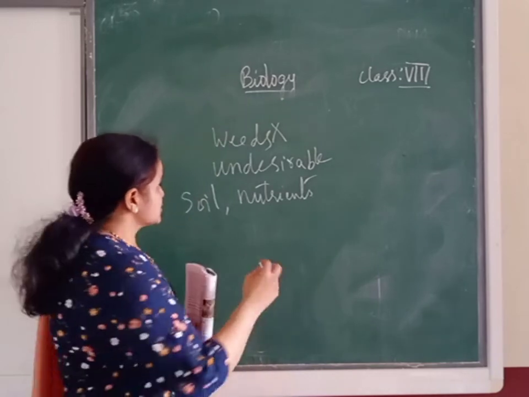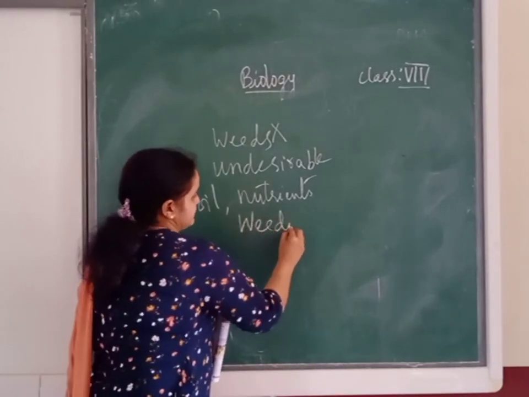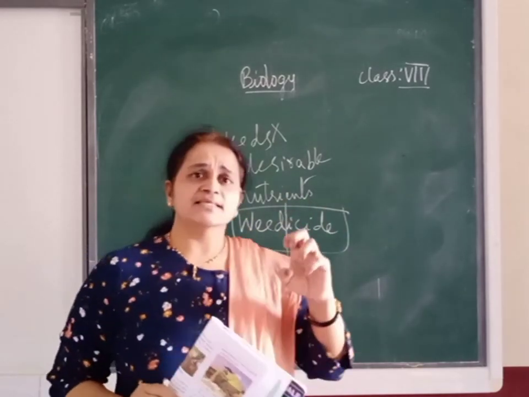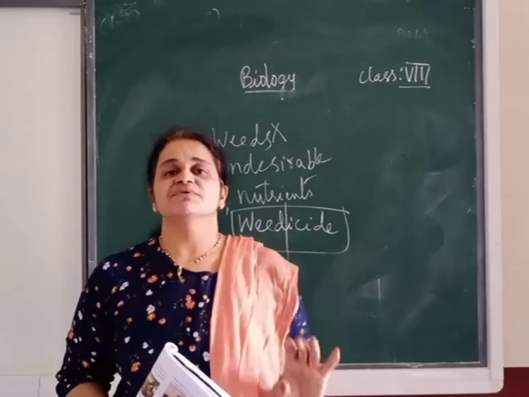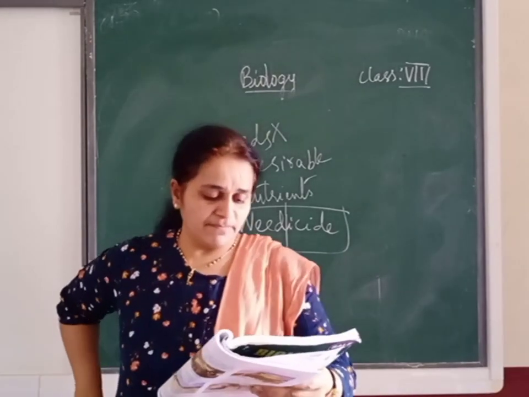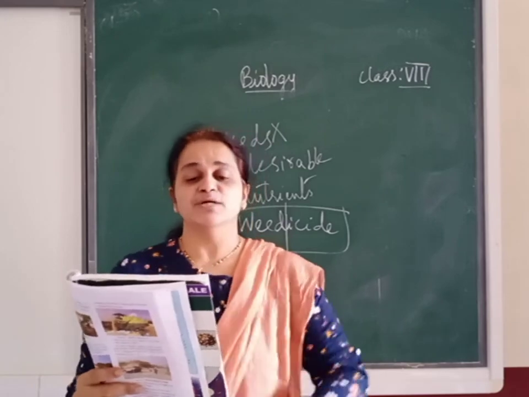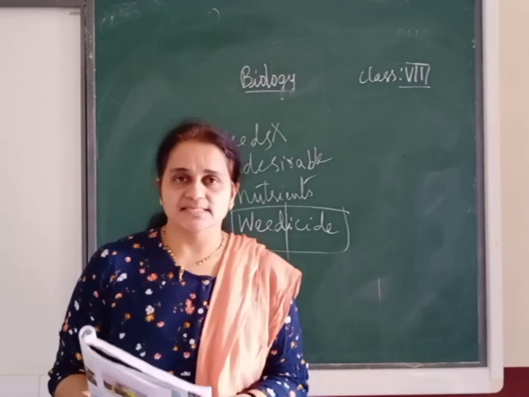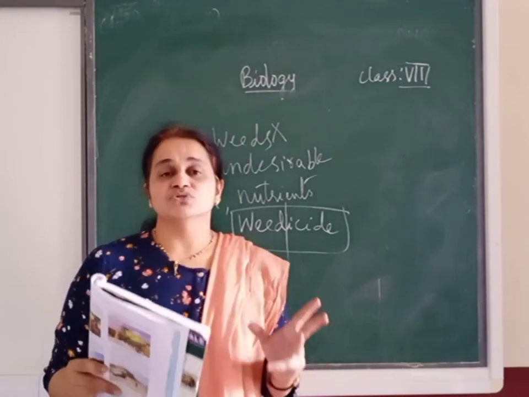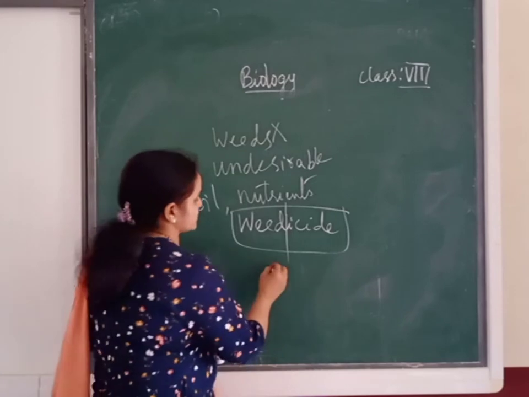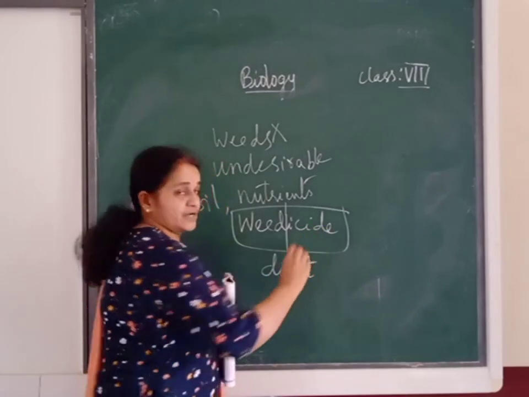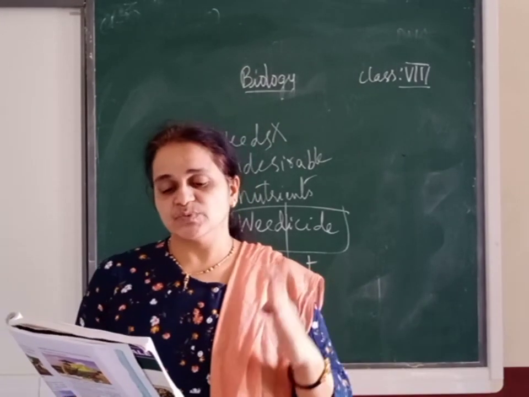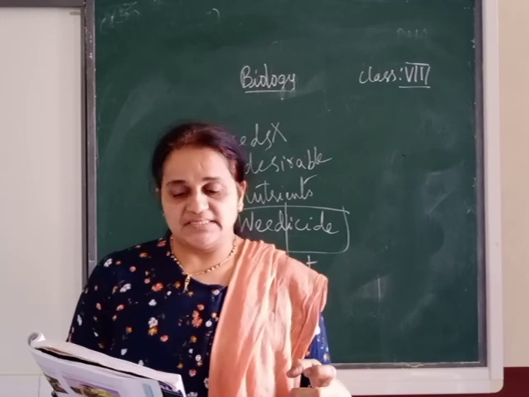And one more step is there, use of weedicide. What is the meaning of weedicide? Weedicide is nothing but the chemicals which kill the weeds. An example is given on page 136. There is the example of the weedicide 2,4-D. 2,4-D full form is 2,4-dichlorophenoxyacetic acid. So this is used to control which weeds? They control the dicot weeds. Dicot means dicotyledons. Dicotyledonous weeds. So in this way you can control weeds.